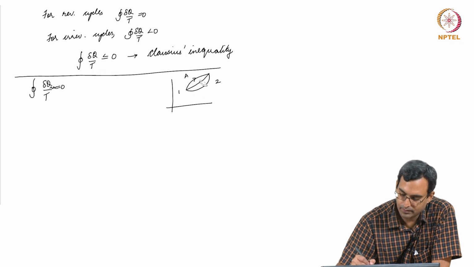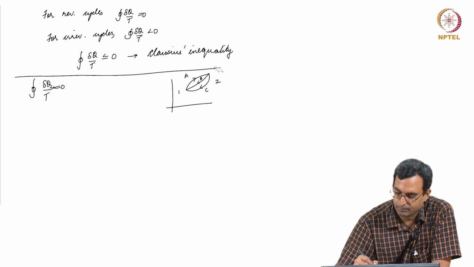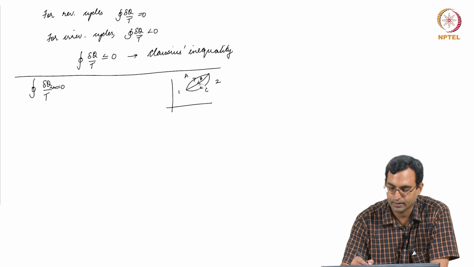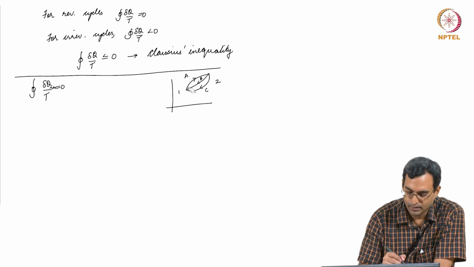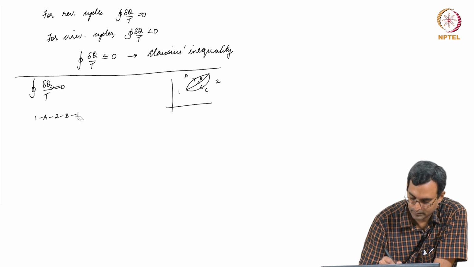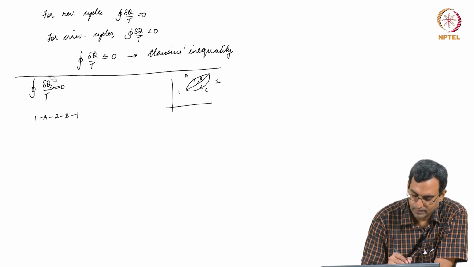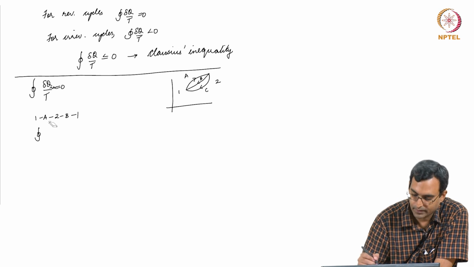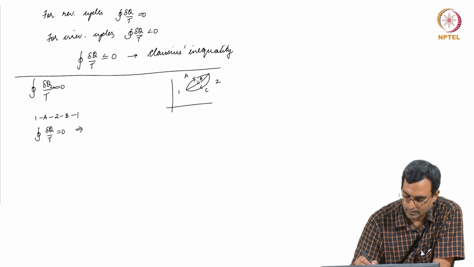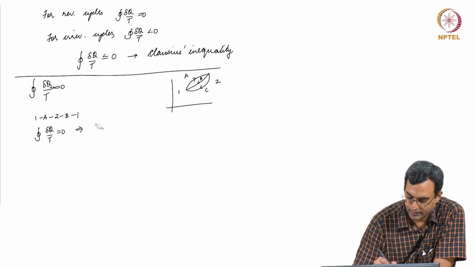So, let us say I have a cycle which is some A and B. I have another cycle which is some A and C, going like this in A, coming back in C. I have another cycle going in A, coming back in B. So, for the cycle 1 A 2 B 1, I am only looking at reversible cycles. The cyclic integral of del q by T is equal to 0, which means that any heat I transfer in A